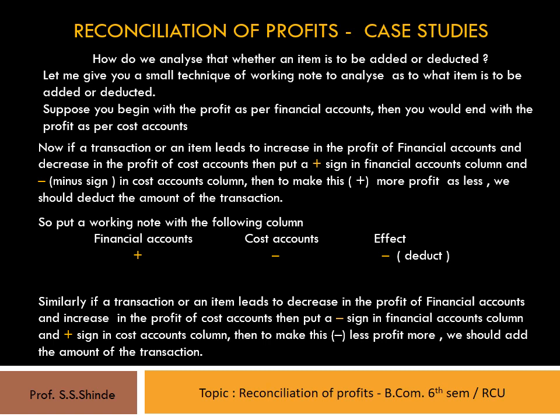Then to make this less profit more, we should add the amount of the transaction. So we put up the signs like this: minus in the financial accounts column and plus in the cost accounts column. So the effect that we have to give in the statement is add the amount to the financial account profit. Thus this will help us to analyze how the amounts either have to be added or deducted from the respective amounts.